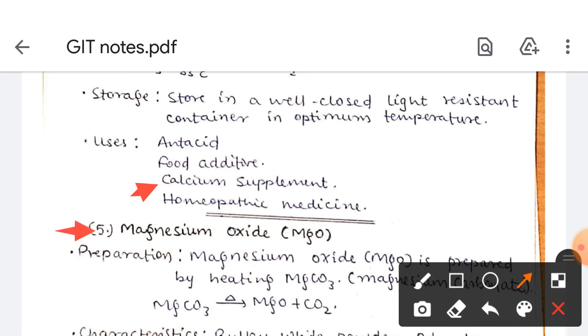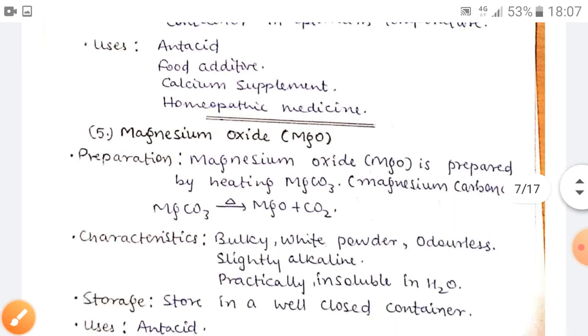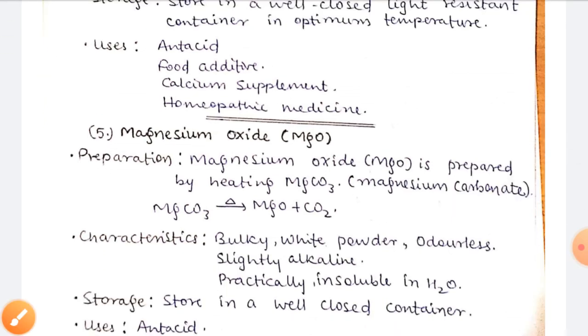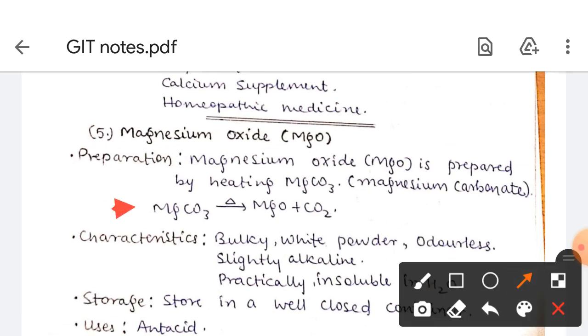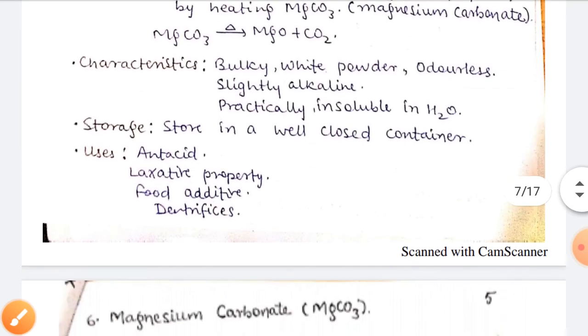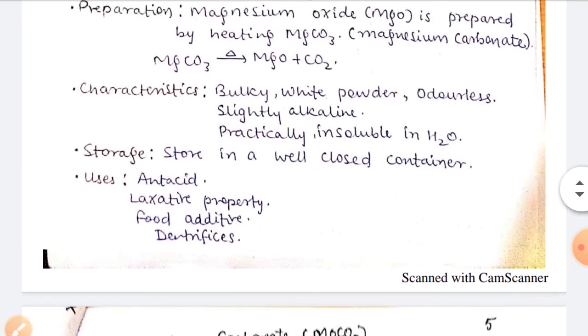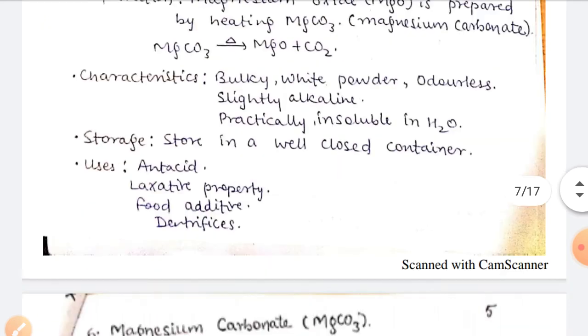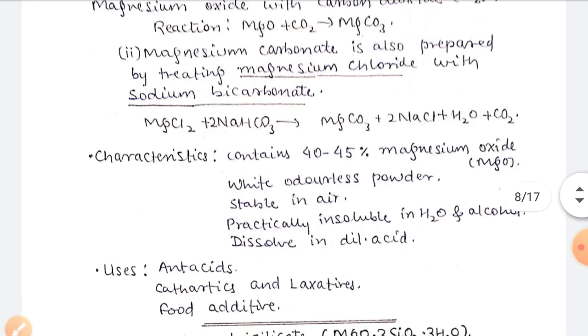Now the magnesium oxide. Preparation of magnesium oxide is by heating magnesium carbonate. This is the magnesium carbonate, MgCO3. In the presence of heat it will form magnesium oxide and carbon dioxide. The characteristics are: it is a bulky white powder, odorless, slightly alkaline, practically insoluble in water. Storage is generally the same, stored in a well closed container. Uses are antacid and laxative property. Food additive and dentifrices are also uses of magnesium oxide.